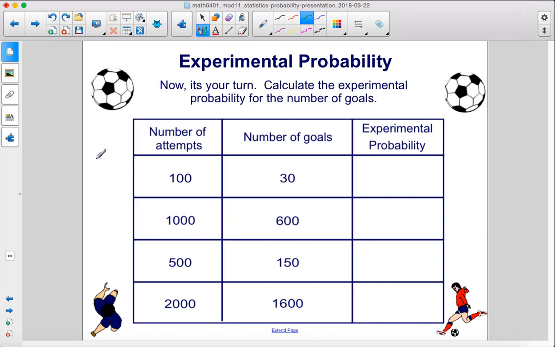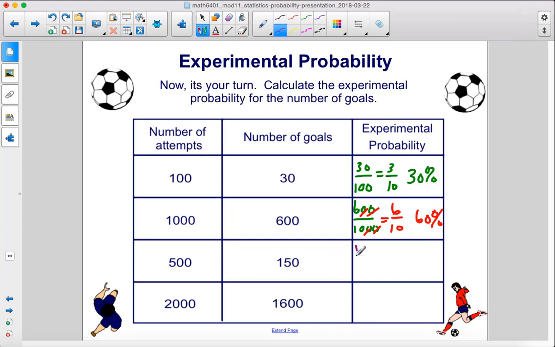Now it's your turn. Calculate the experimental probability for the number of goals. Alright, so this player attempted 100 shots on goal and made 30 of them. So 30 over 100. That simplifies when you cancel out a 0 from the top and the bottom to 3 out of 10. So that's a 30% probability. This player had 600 goals out of 1,000 attempts, and if you cross out 2 zeros there and 2 zeros there, we get 6 out of 10, which is a 60% probability.